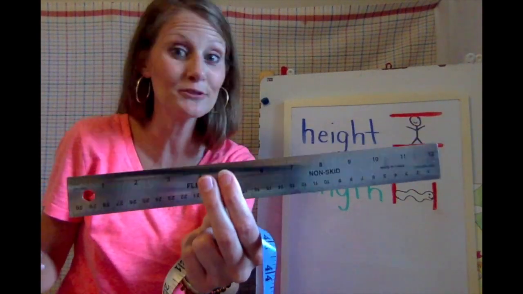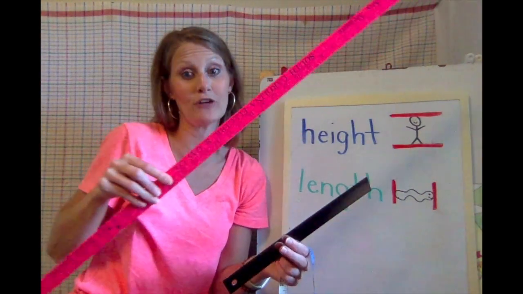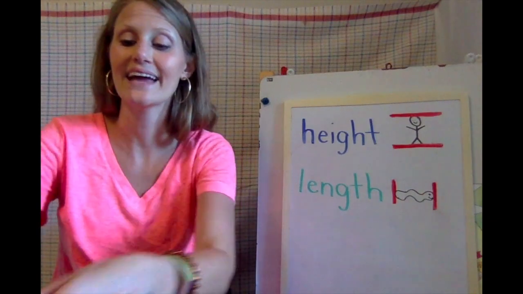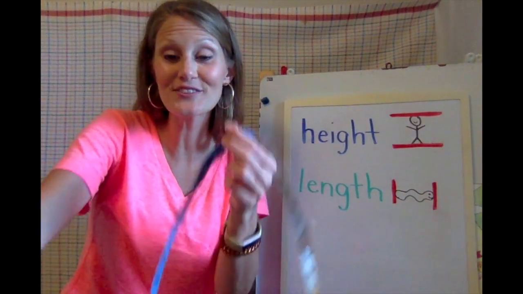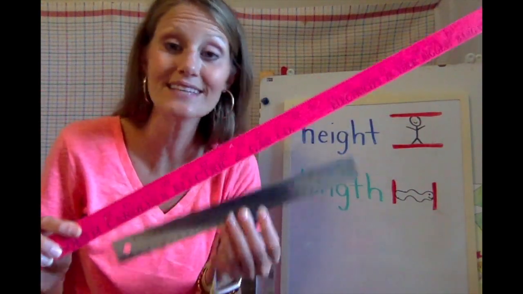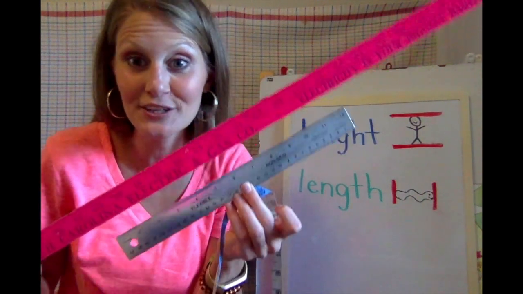Raise your hand if you have a ruler maybe at home. A yardstick, raise your hand if you have a long yardstick at home. And a measuring tape. These three things are all standard units of measurement. These will never ever change.